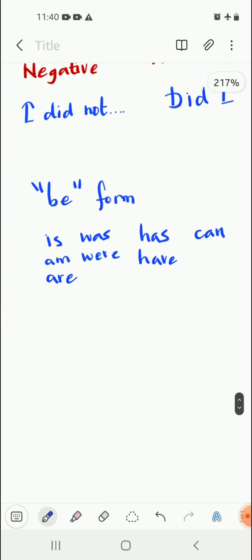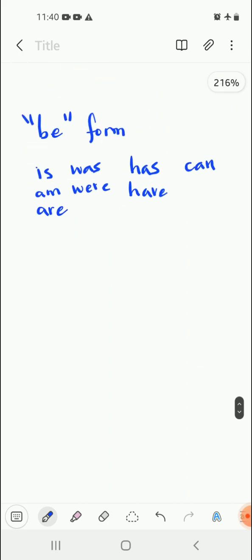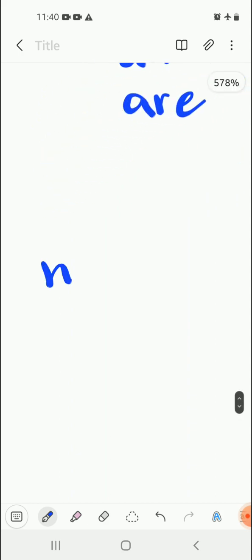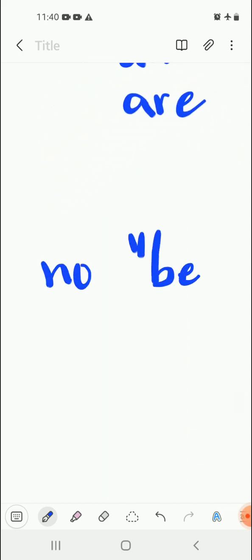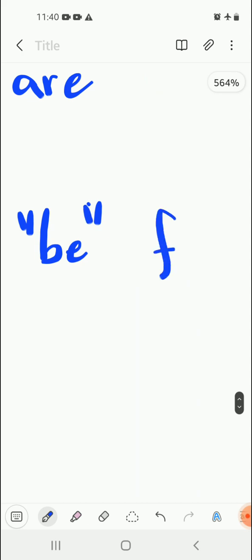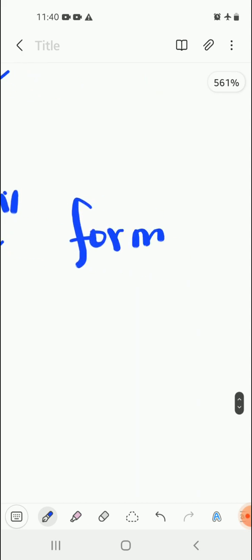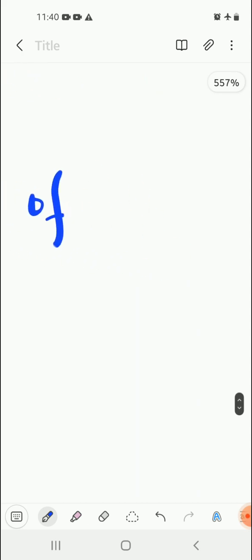So these are all be form of verbs. If there is a be form of verb, the question always begins with a be form of verb. But there can be a sentence where there is no be form of verb and no auxiliary verbs are used. In that case, we use three words to begin a question. Those three words are